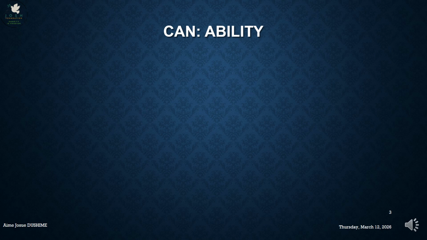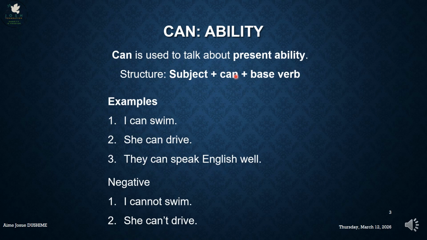Start with can as ability; it depends on the accent you're using. When we talk about ability, we can use can. Can is used to talk about present ability, the ability you have now, at this time, at the moment. You take subject plus can plus V1. That's the structure: subject plus can plus V1.